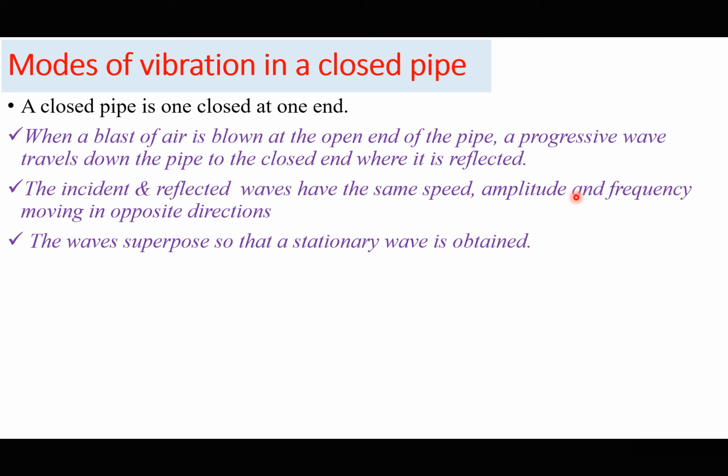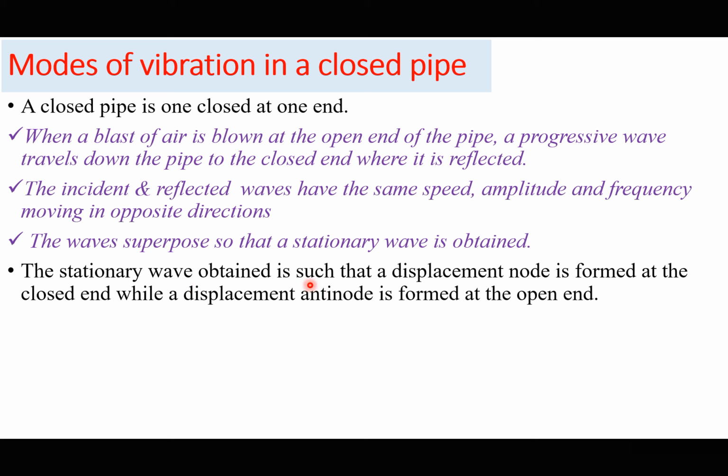That is how a stationary wave is formed. So the stationary wave obtained is such that a displacement node is formed at the closed end, while a displacement antinode is formed at the open end. So when a stationary wave is formed in a closed pipe, we always expect an antinode at the open end.